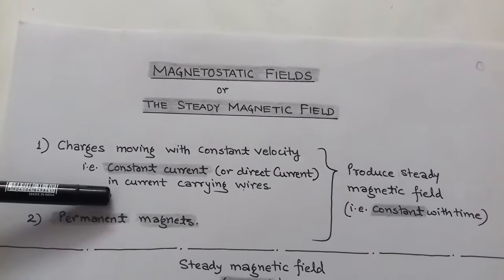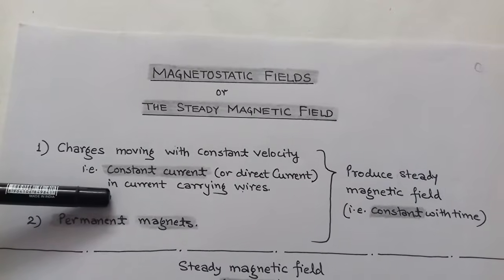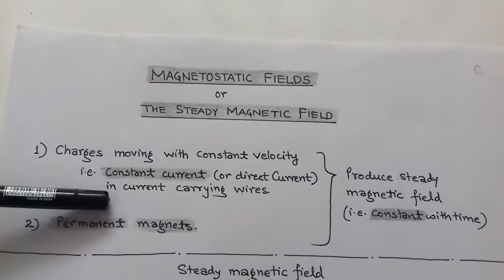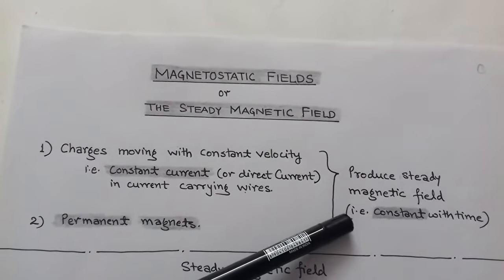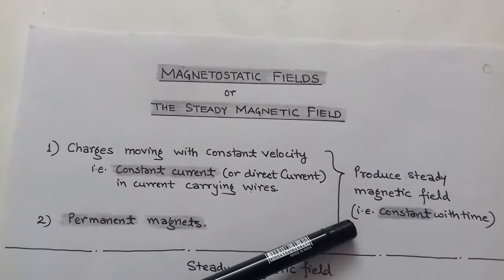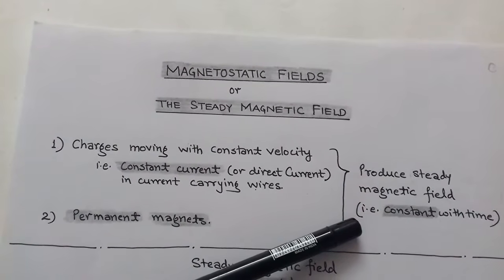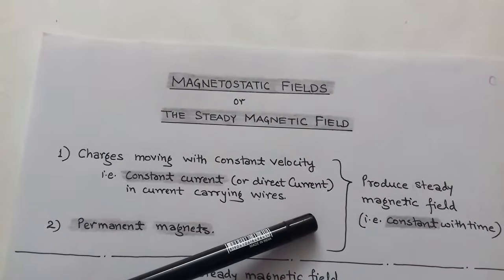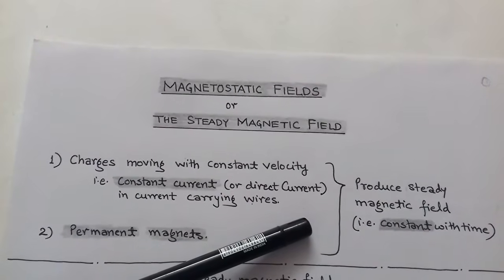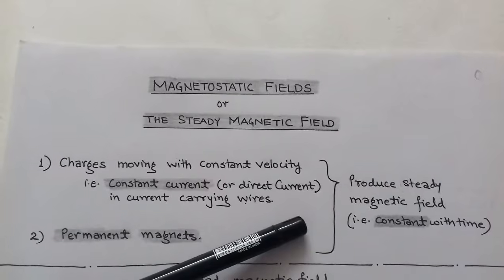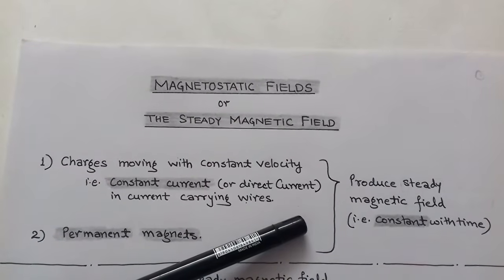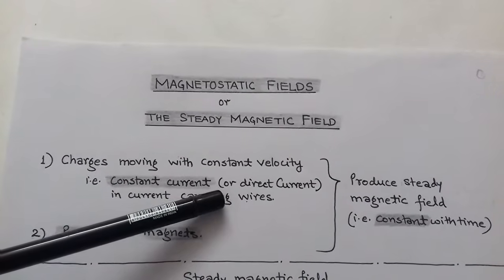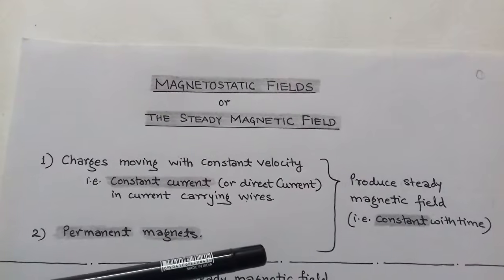It means that when a current carrying conductor has current flowing with constant velocity, there is a production of magnetic field. Here the magnetic field is called static magnetic field because the magnetic field is due to the constant current, that is DC current. So this is the first way for the production of steady magnetic field, that is by using a direct current in current carrying wires.